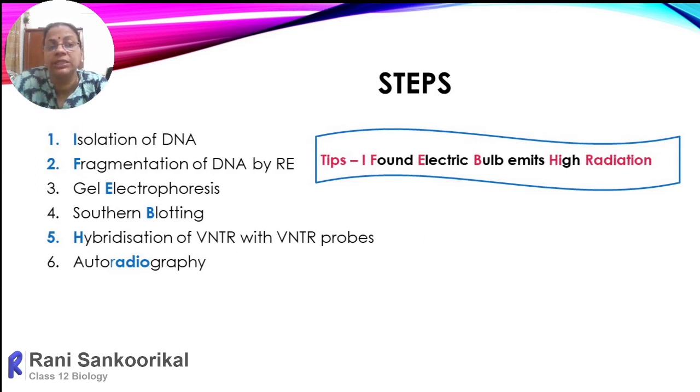This mini satellite DNA can be passed on to the wells of gel electrophoresis. Gel electrophoresis is a technique to separate the DNA fragments based on their length. So the fragments will be separated according to their length, in different layers or different positions. This separated DNA will be allowed to blot onto a nitrocellulose membrane, because the DNA will be separated in the agarose gel only, so their position we cannot see with our naked eye.